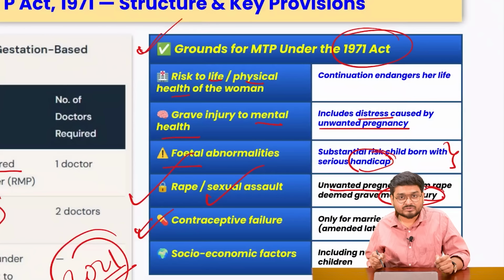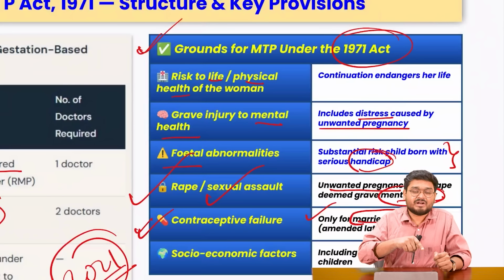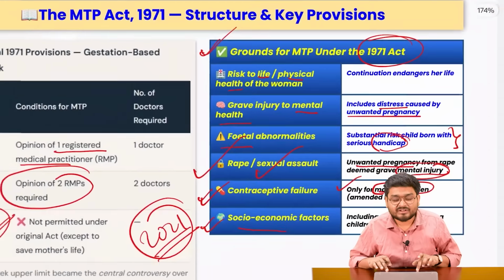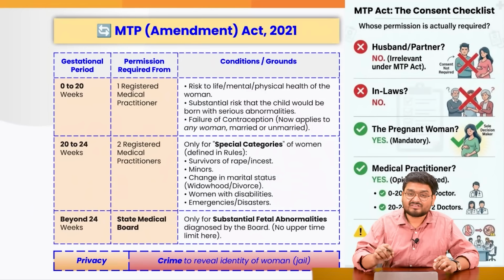Contraceptive failure, right? Also only for married women. Back then it was a norm. And finally, socioeconomic factors. For example, number of existing children and some other things were also taken into consideration, but it was actually changed in the 2021 amendment.